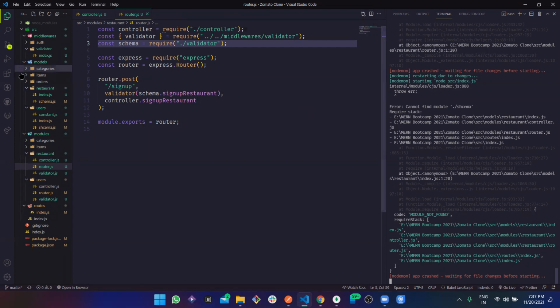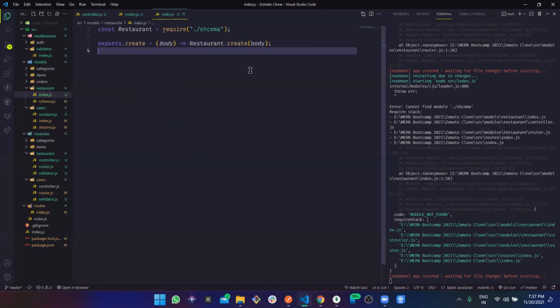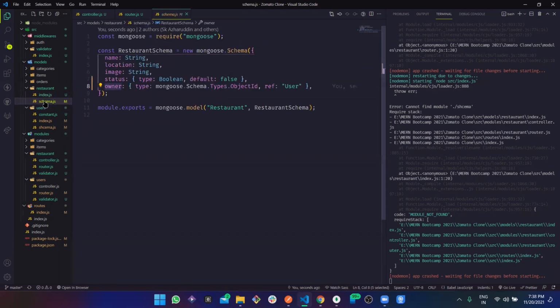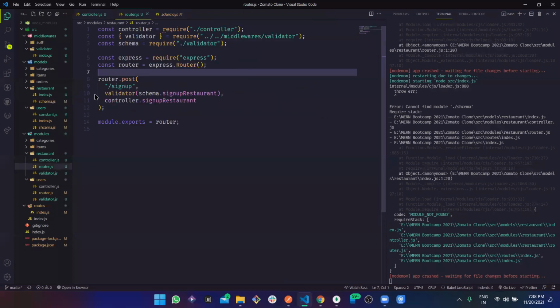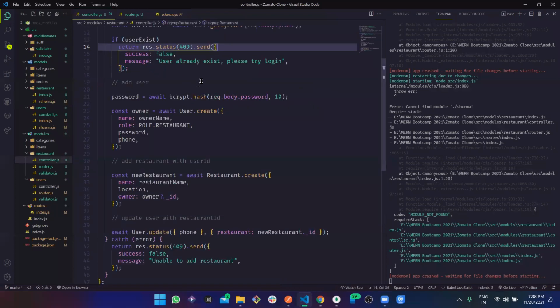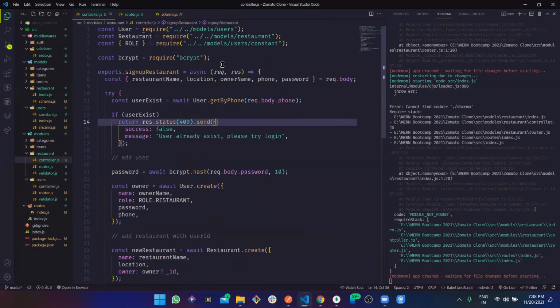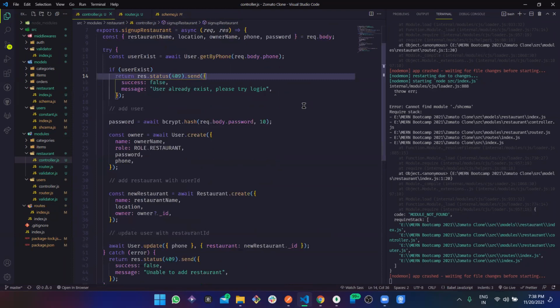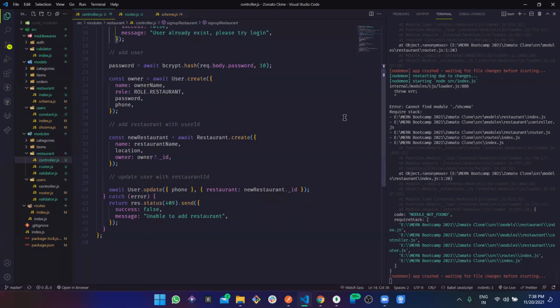Okay, restaurant index, and restaurant is just right there, and schema is also right there. No, this is the model one. And modules restaurant controller, modules restaurant. We got another error and we are just trying to resolve it, as it usually happens at the end.